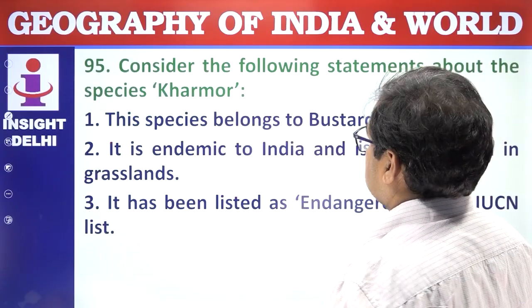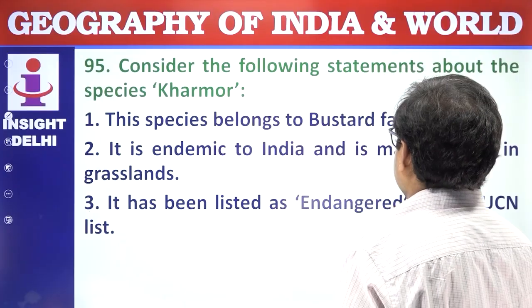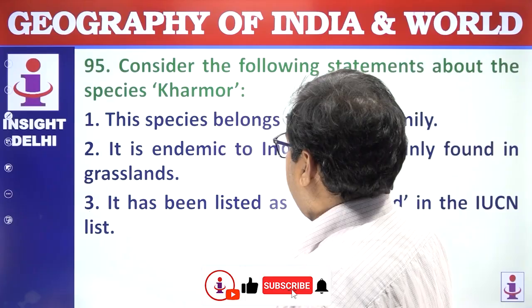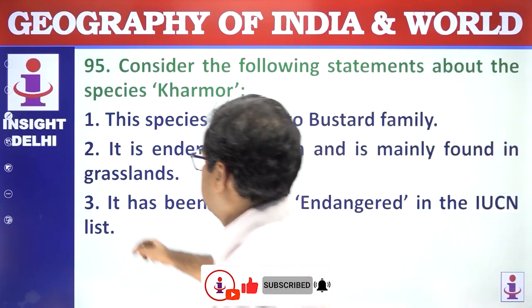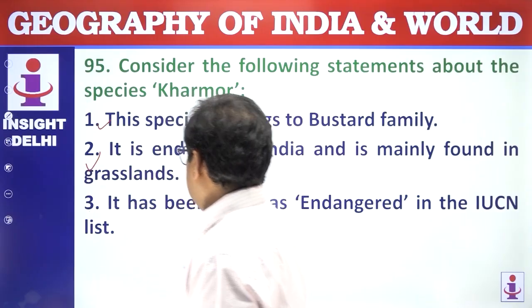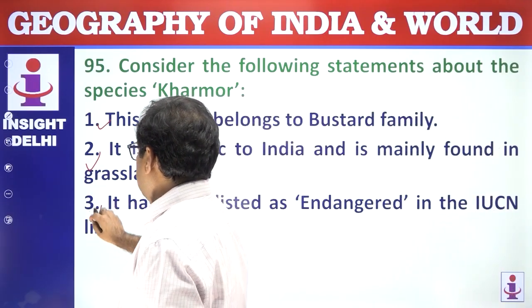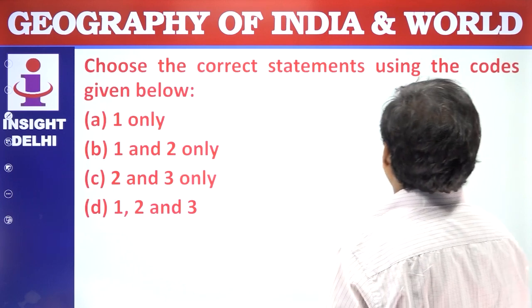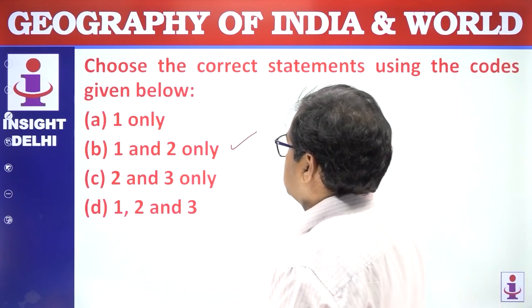Consider the following statements about the species Kharmor. The species belongs to the bustard family. It is endemic to India and is mainly found in grasslands. This is correct. This is also correct. It has been listed as an endangered species by the IUCN. No. Choose the correct answer using the code given below. 1 and 2 are correct. Answer is B. Next question.